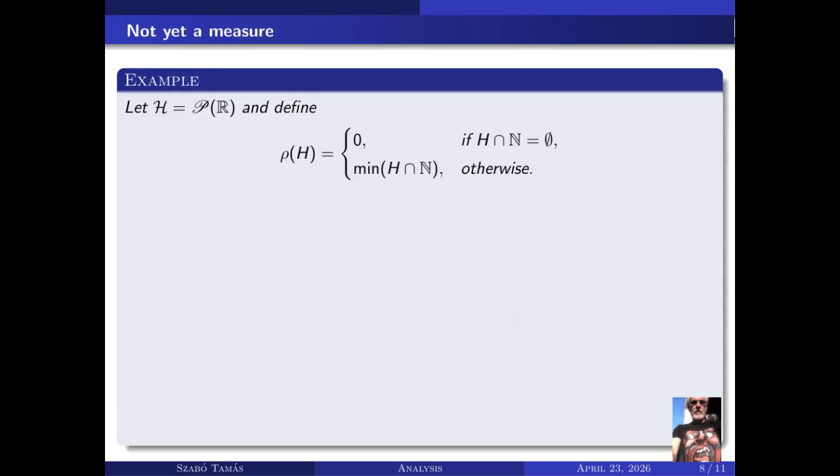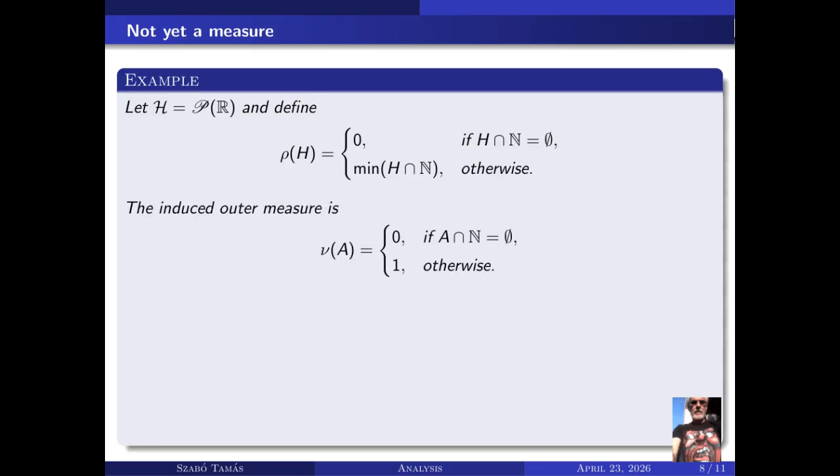But an outer measure is not yet necessarily a measure on all subsets of X. Let us see an example. Take H to be the whole power set of the real line. Define ρ(H) to be 0 if H has empty intersection with the natural numbers, and otherwise define ρ(H) to be the smallest natural number that belongs to H. The induced outer measure is then very simple.